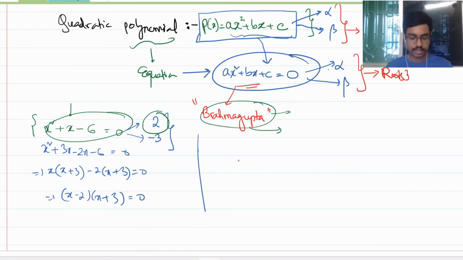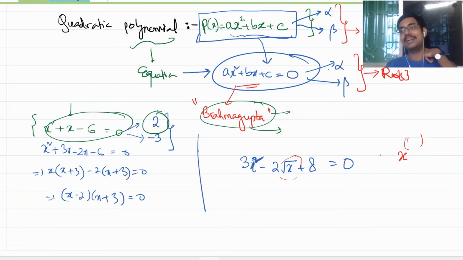Suppose I give you an equation: 3x square minus 2 root x plus 8 is equal to 0. Is this a quadratic equation? Very good. Any variable cannot have a fractional power. The powers of the variables must be whole numbers. The power of the variable here, x to the power something, can never be any kind of fraction. If it is, it won't be a polynomial. Did you study this? Do you remember this in the polynomials chapter that we have studied?